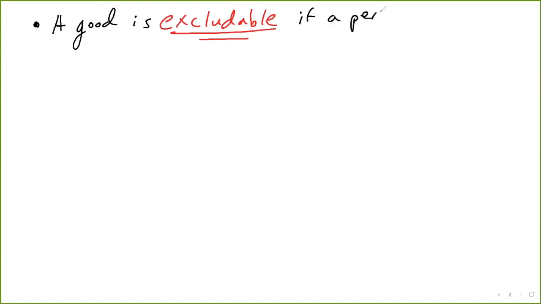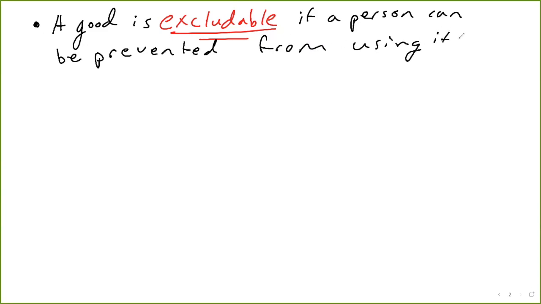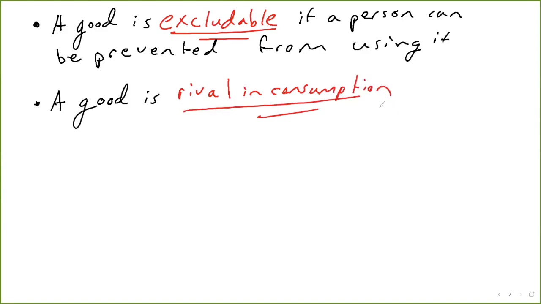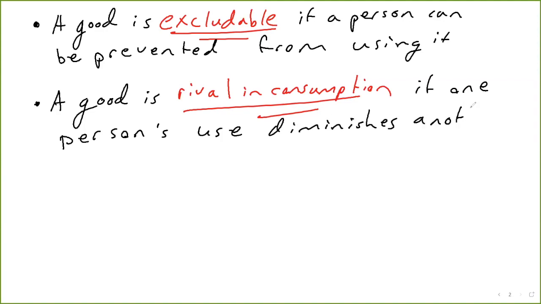So to get into this, I want to introduce a couple terms. One is excludable. So we say a good is excludable if a person can be prevented from using it. The second is what we call a rival good, or we say a good is rival in consumption. And so a good is rival in consumption if one person using that good diminishes another person's use or prevents someone else from using it.